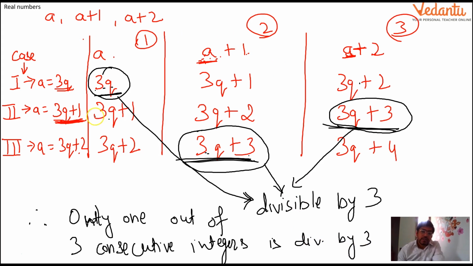So this is how the questions are asked in the examination, and this is how you have to answer them. And this is very important. It might look very easy and obvious that out of 3 integers, surely only one number is going to be divisible. We can take multiple examples. But let me remind you, in the board examination, we cannot prove any question using examples. We will have to write the steps, the correct steps which are accepted by the board. So this step will surely be accepted, and if you have understood this, this is really awesome.